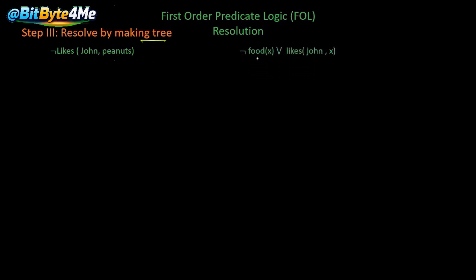That expression is not food(x) or likes(John, x). The arguments here are John and x, so we make a substitution, x with peanuts. So it becomes not food(peanuts) or likes(John, peanuts).